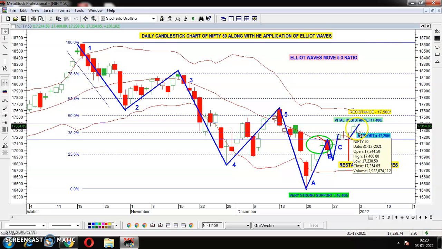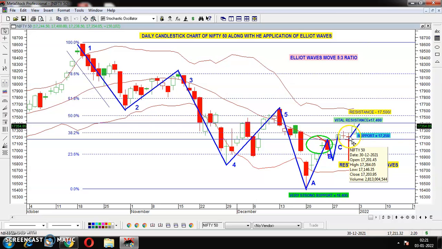But as it is a green candle, a higher top and higher bottom formation, and all the indicators have given a bullish signal, there is a possibility to go towards the upside. Apart from it, we can say as it is trading above the 38.2% of Fibonacci retracement, there is a possibility to be retraced to the upside. So Monday, the Nifty may rally towards the upside, right?